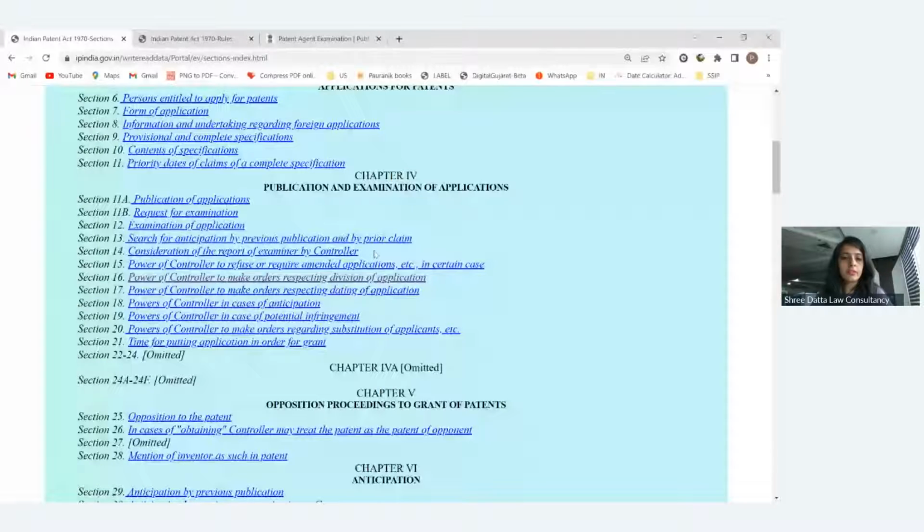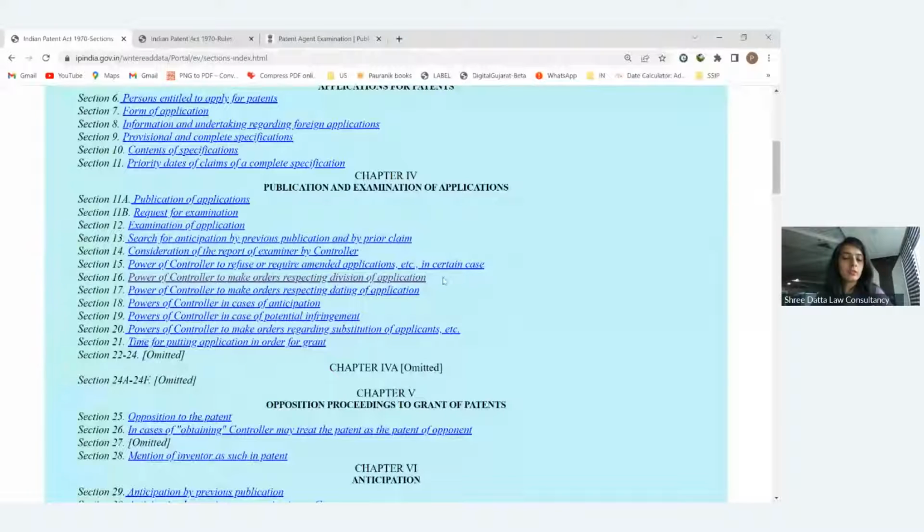Then the examiner in the patent office will prepare the report. The report will be checked by the controller. Then the controller will give us the examination report, and we have to respond to them. In that, the controller also has some power to refuse the patent application and to give a chance for amendment of the application.